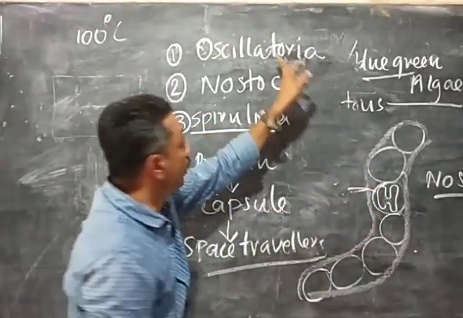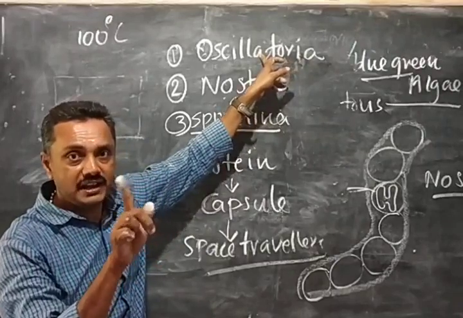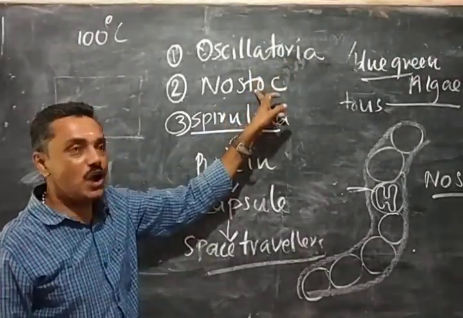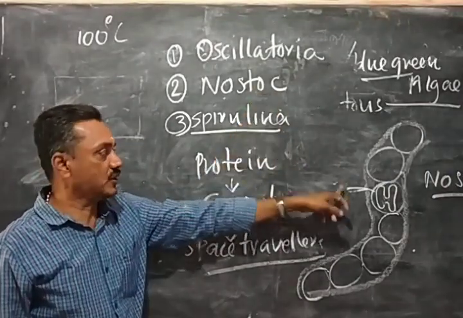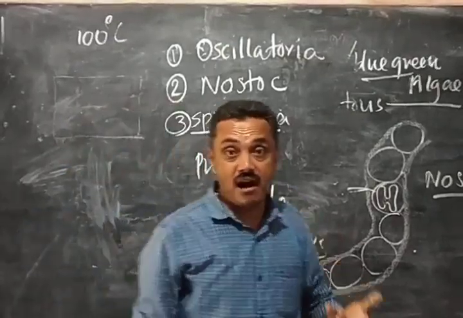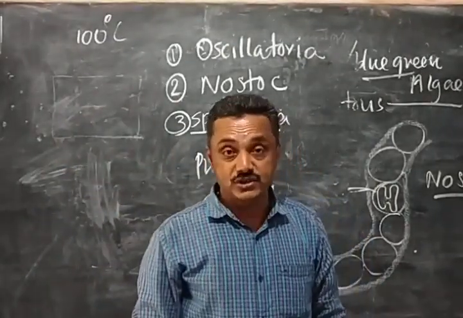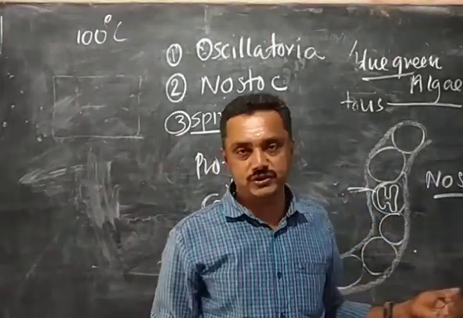Oscillatoria is named for its oscillating movement. Spirulina contains protein. Another example is anabaena, which is used as a biofertilizer along with azolla. Please refer to the textbook.